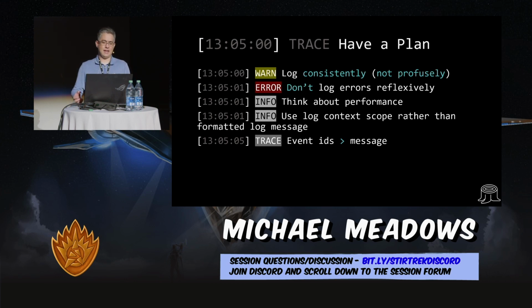And they don't have to have any rhyme or reason. For my event IDs, I usually just hash the method signature, and then add whatever I want to it, and that weird long number ends up being my event ID. But it allows you to classify. It allows you to better filter your logs, and if you want to do counts against them, it's much easier than scanning for bits of text inside of your log statements. It's also cheaper in the long run.